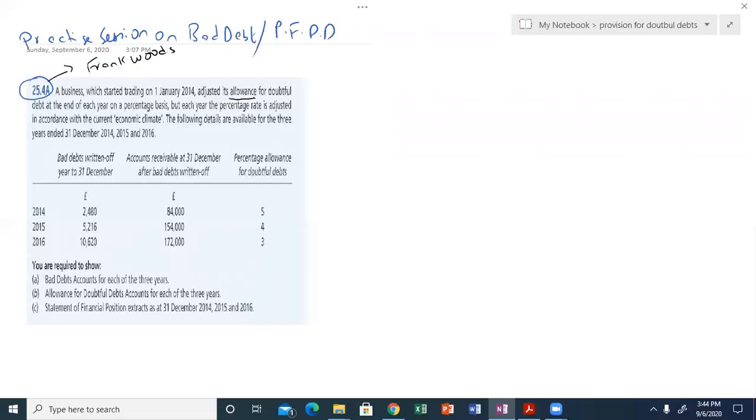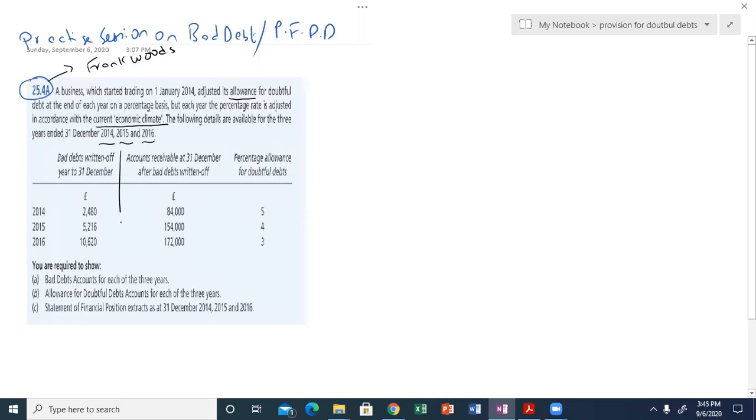Allowance for doubtful debt at the end of each year is on a percentage basis, but each year the percentage rate is adjusted in accordance with the current economic climate. As I have told you in the previous lectures, provision is an estimated loss, and this loss is dependent on several factors. So that's why the rate may vary. In this case the rate varies due to the current economic climate. The following details are available for the 3 years ended 31st December 14, 15 and 16. So these are the information of 3 years.